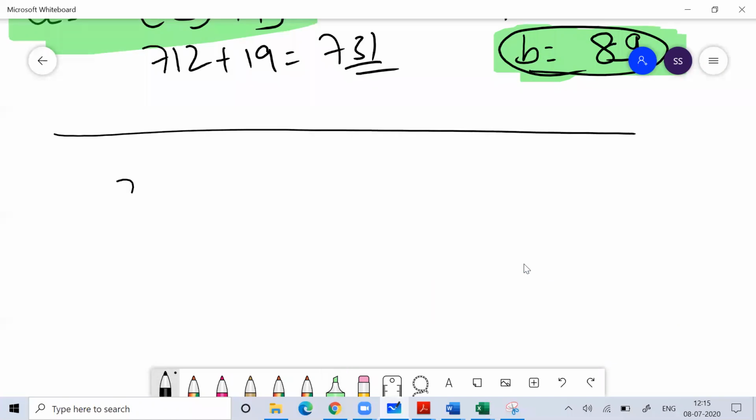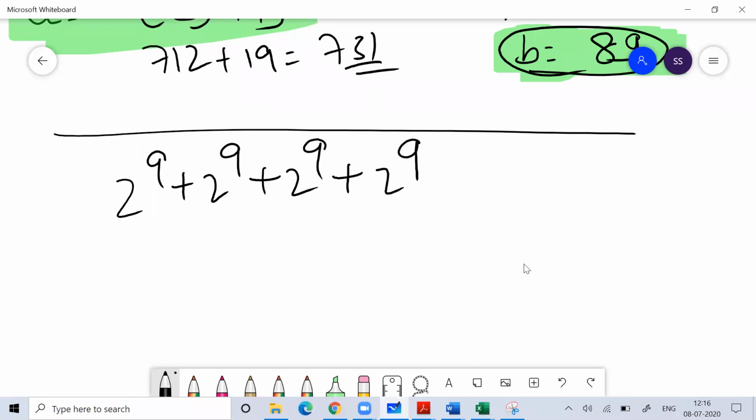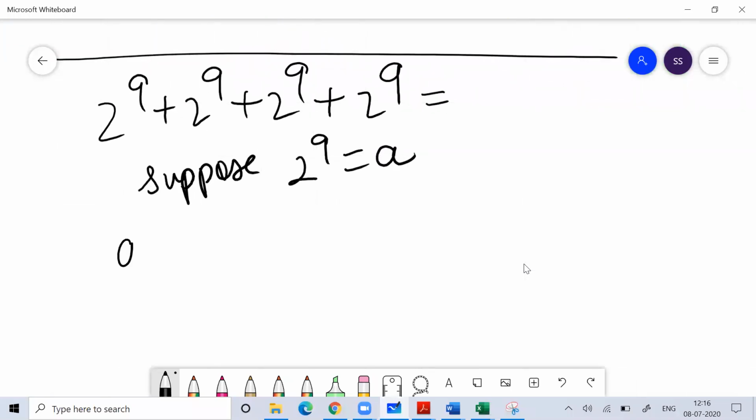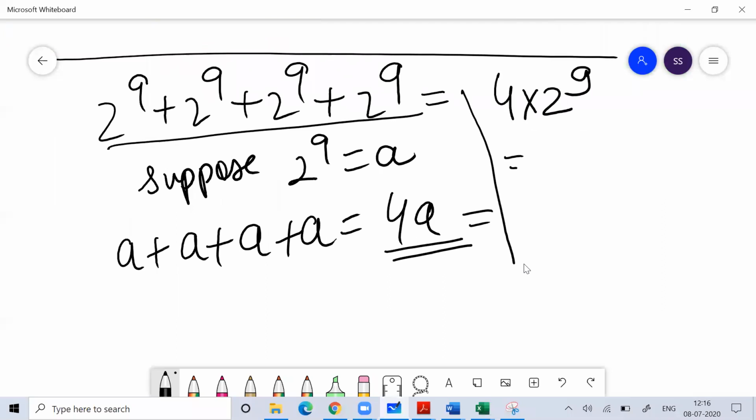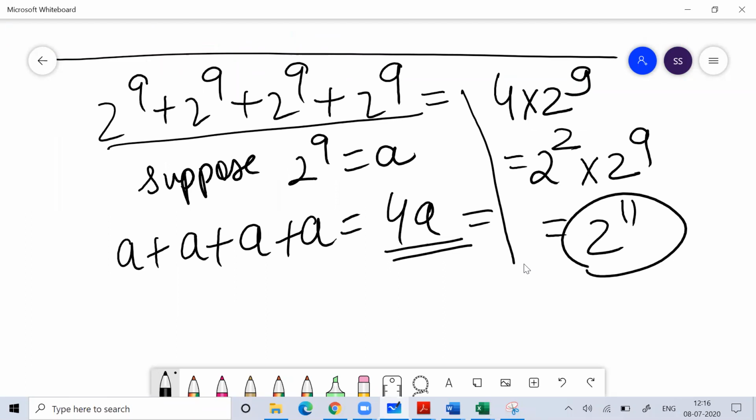This is 2 to the power 9 plus 2 to the power 9 plus 2 to the power 9 plus 2 to the power 9. Suppose, if you're confused, or a little bit weak in maths, suppose 2 to the power 9 is equal to A. So what is A plus A plus A plus A? That is 4A. This means this is equal to 4 into 2 to the power 9. I can write 4 as 2 to the power 2. So there is 2 to the power 11. That's it.